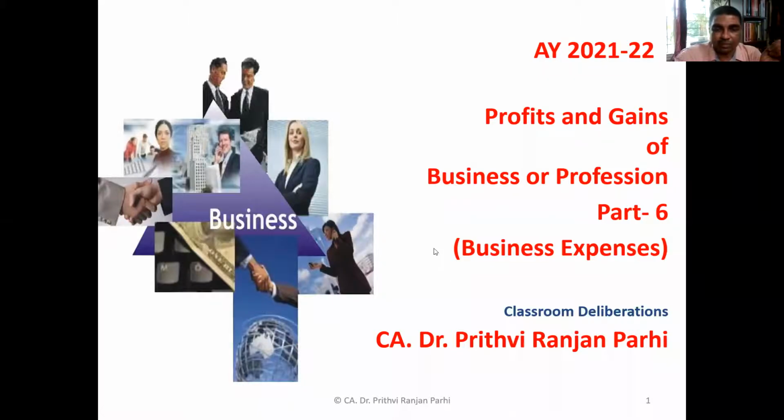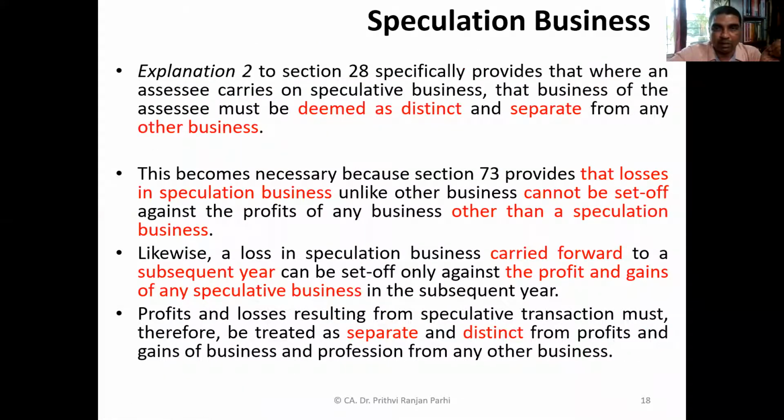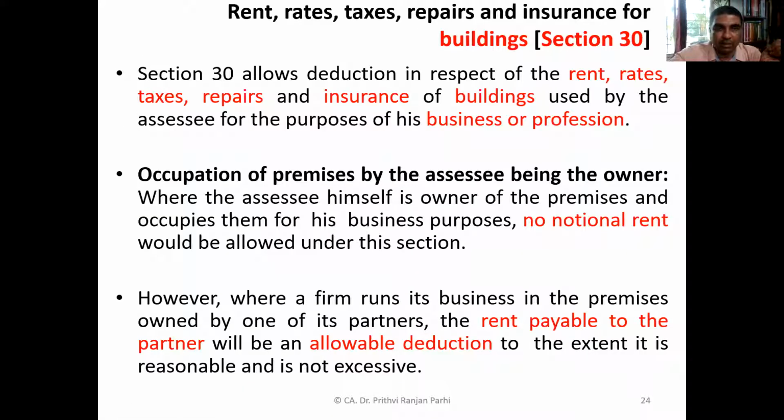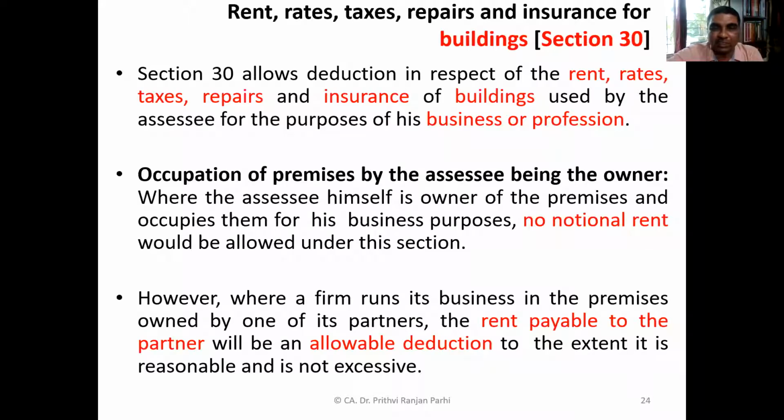Now, let me share the screen with you regarding business expenditure tax planning. If you remember, earlier I told you that Sections 30 to 37 of the Income Tax Act, 1961 cover various expenditures relating to businesses.